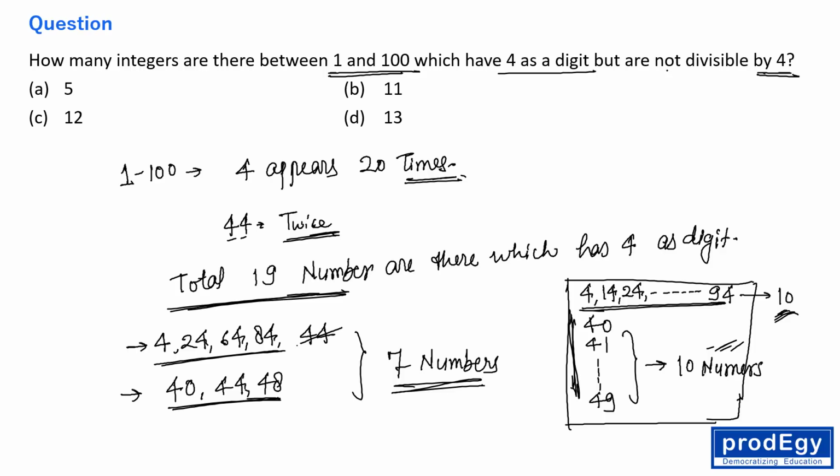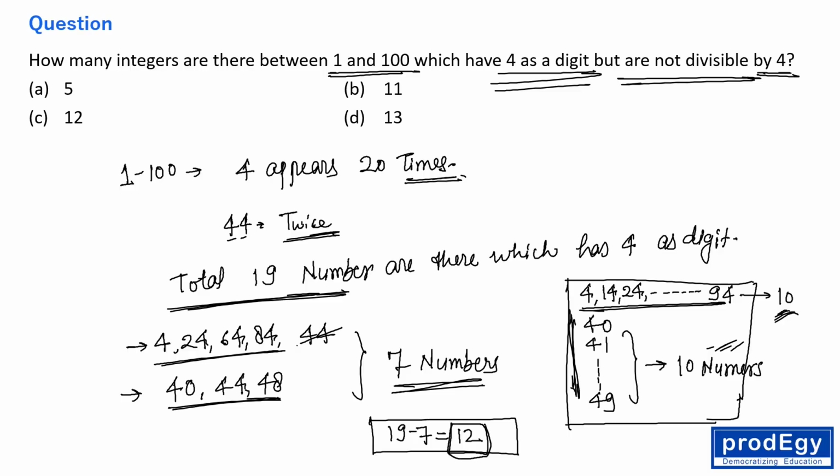The question is saying which have 4 as a digit but not divisible by 4, right? So 19 minus 7, this is 12, right everyone? The answer is 12. Is 12 there in the options? Yes, it is there in the options, option C, right?